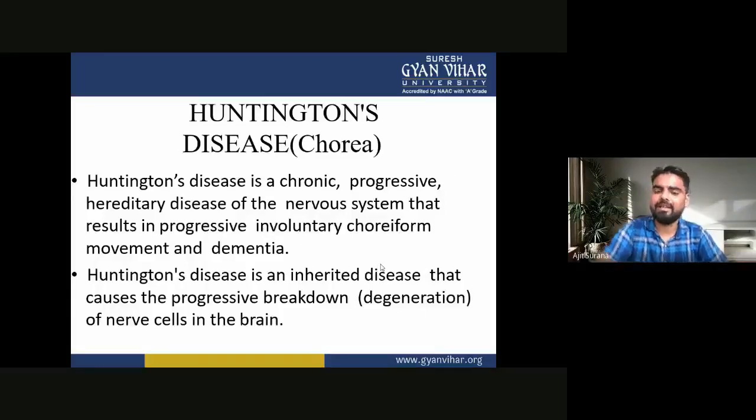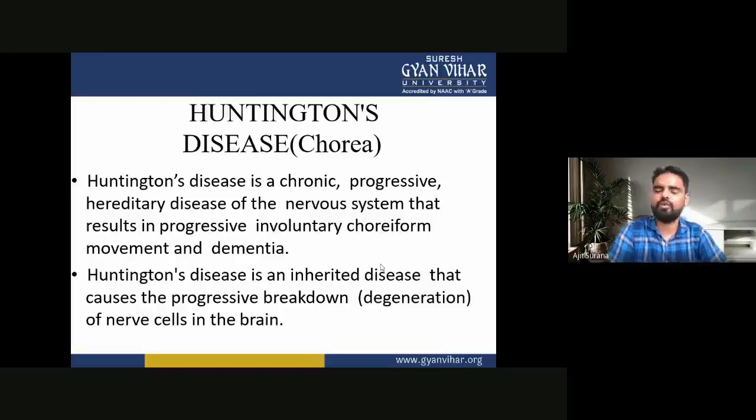Our next definition: Huntington disease is an inherited disease that causes the progressive breakdown of nerve cells in the brain. These are inherited diseases that cause the progressive breakdown, or degeneration, of the nerve cells in the brain. So this is the definition of Huntington disease or chorea.